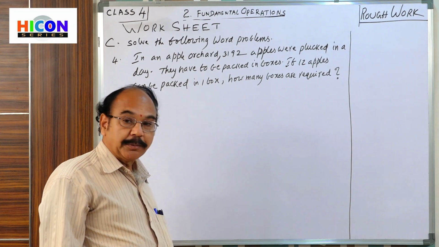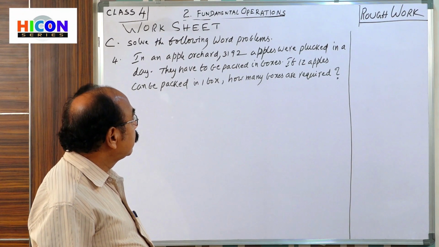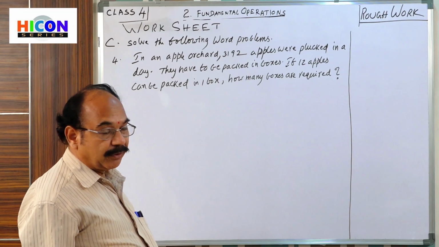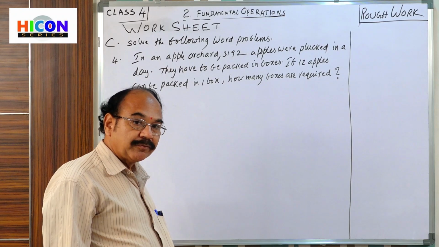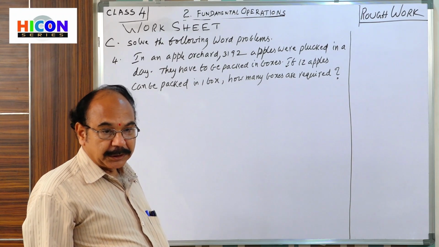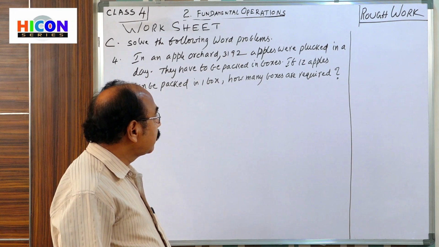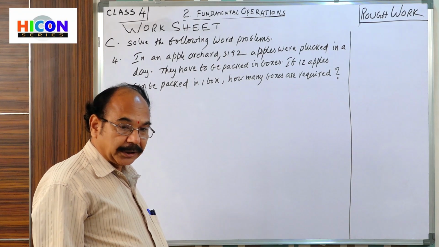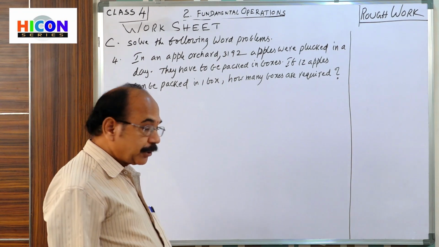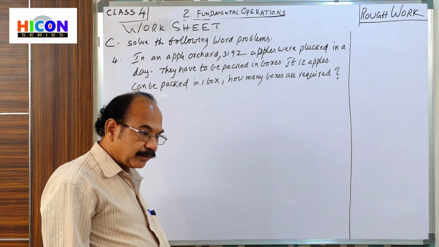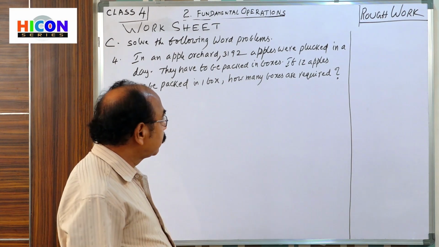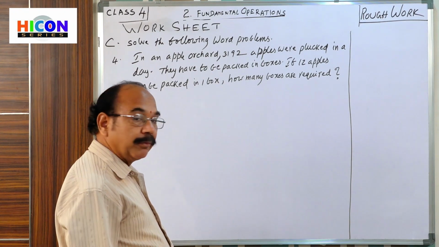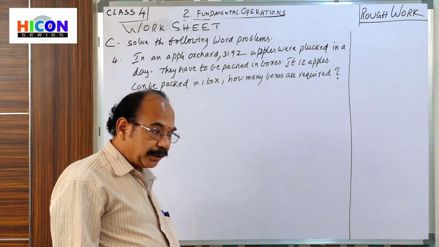So, you read the problem. Now, what is given in the problem, you have to point out. First of all, what is given in the problem, we write by steps. After that, what is asked, that is to be pointed out. Next, to get the required answer to the question, what is the operation we have to perform in this problem? That is to be decided.